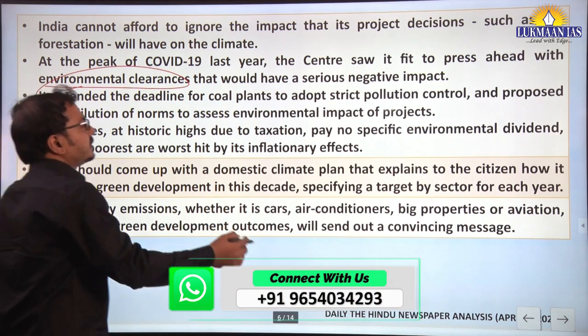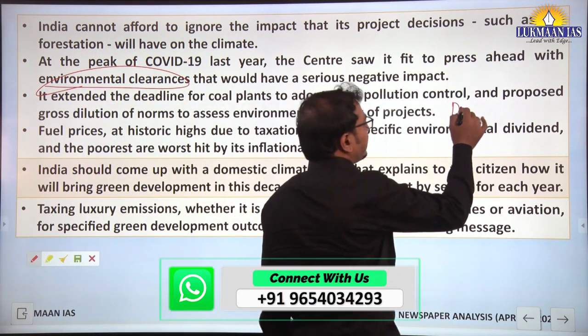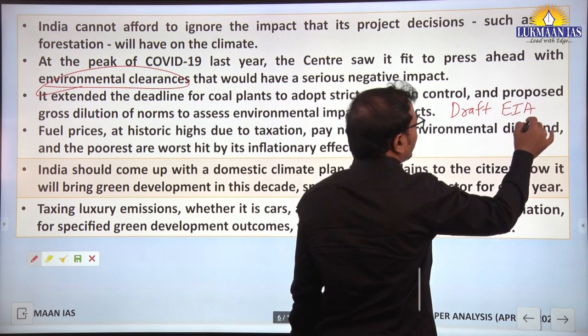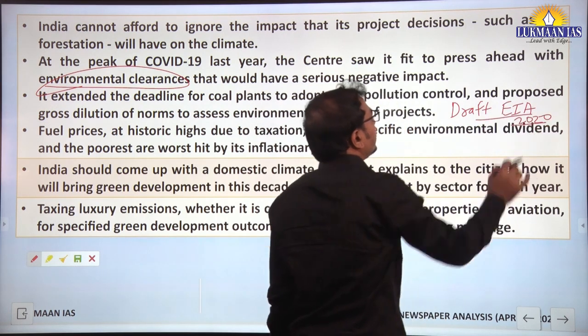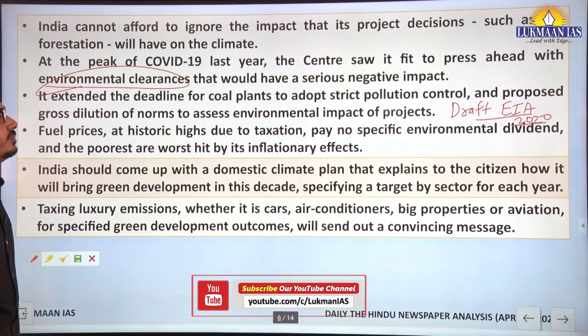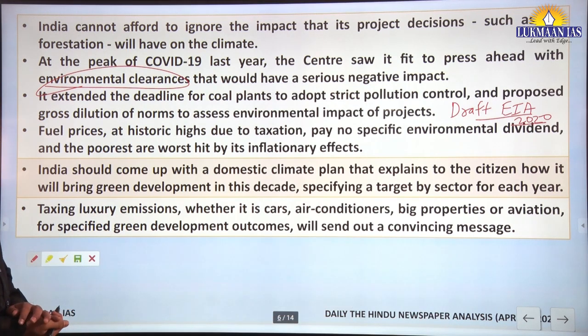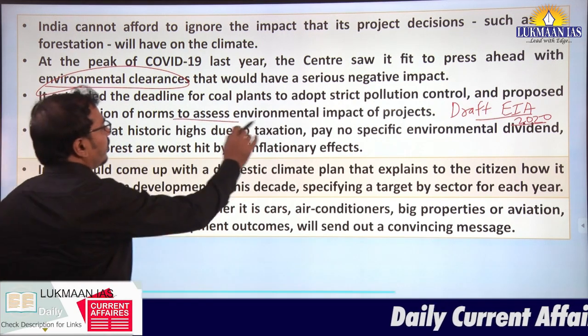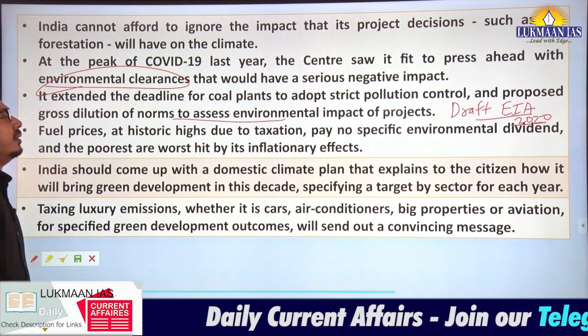Also, there was the draft EIA notification 2020, which focused on post facto approval for EIA to the projects. So this has an impact on the environment, right?